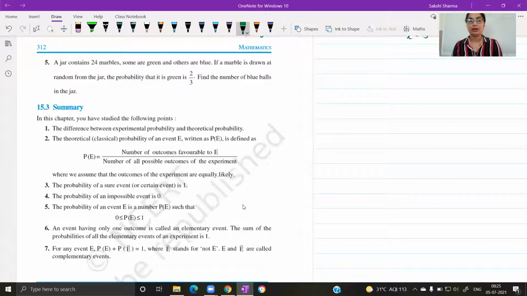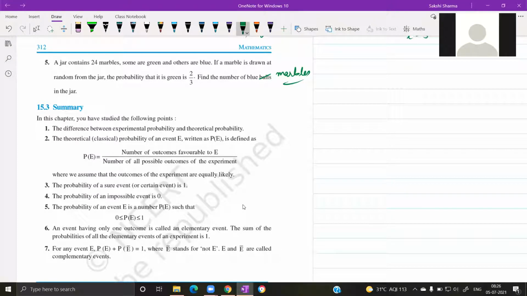Question number 5 here. A jar contains 24 marbles. Some of them are green and the remaining are blue. If a marble is drawn at random from the jar, the probability that it is green is 2 by 3. Find the number of blue balls in the jar. They have actually changed the statement at the end. It should be blue marbles. Okay, anyone who would like to discuss this question?